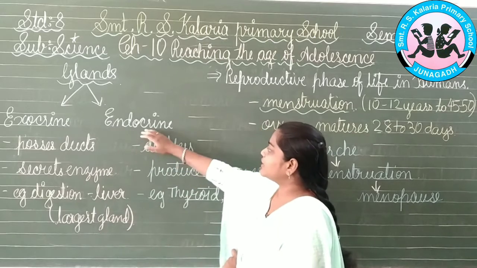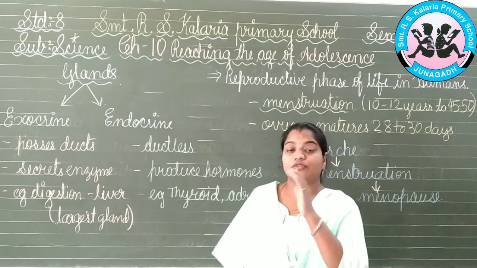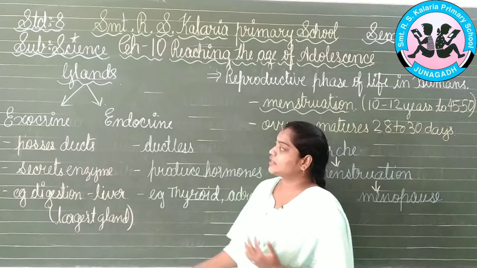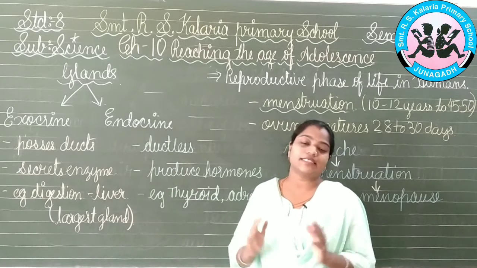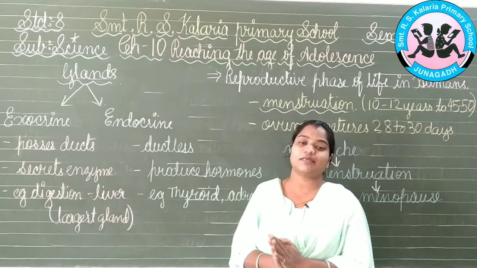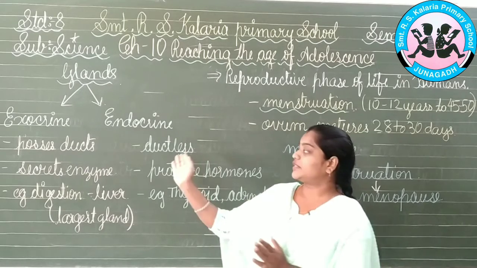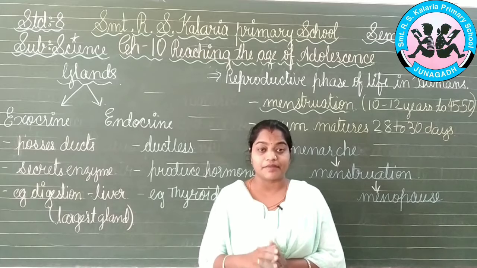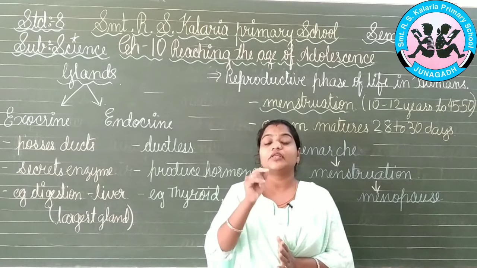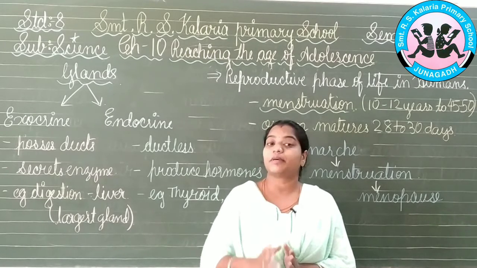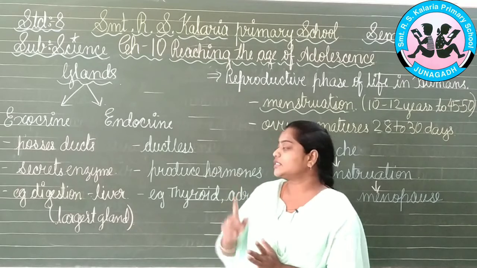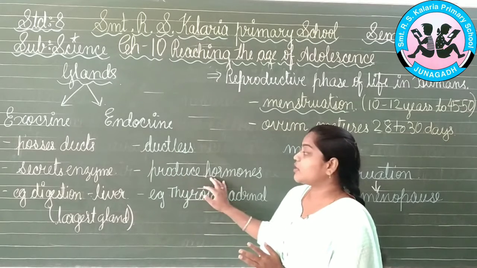you know that. The next one we have is the endocrine gland. So, what is the difference between exocrine and endocrine here? Endocrine glands are ductless glands, meaning they do not possess the pipe. Now, the question comes in your mind that if these glands do not possess any pipeline, then how can the things which they produce reach the particular target? So, this is the answer, that they will be producing the hormones.